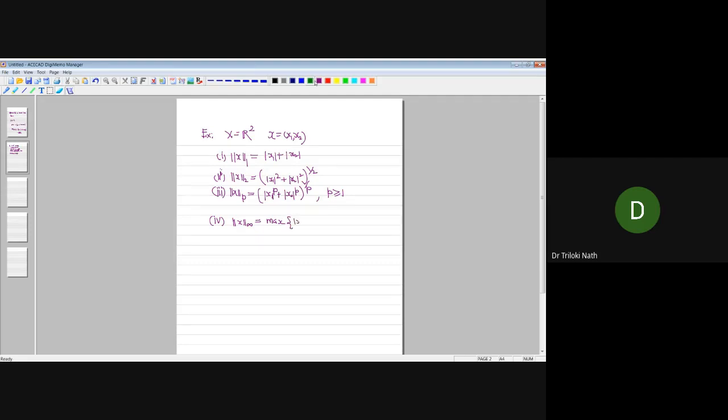So this is the limiting case of the p norm, the mod of x, the absolute value of x. So which one is bigger? We will take that one. So that is the infinite norm.